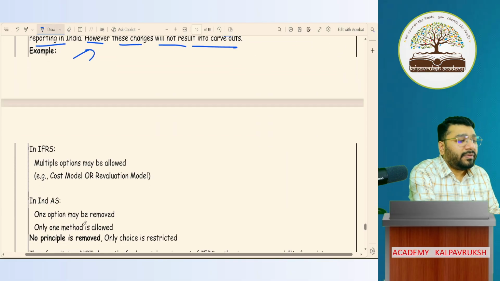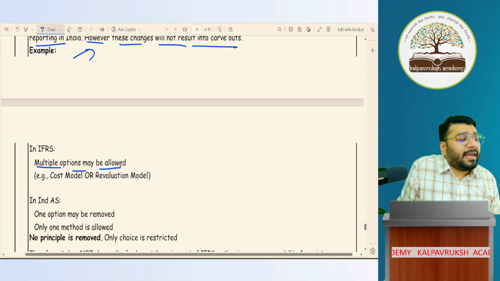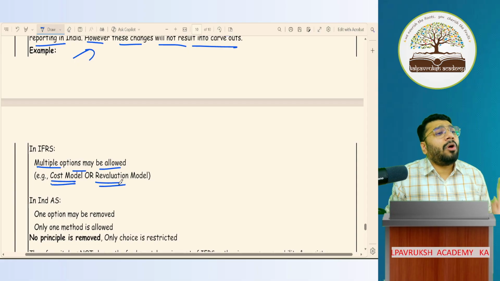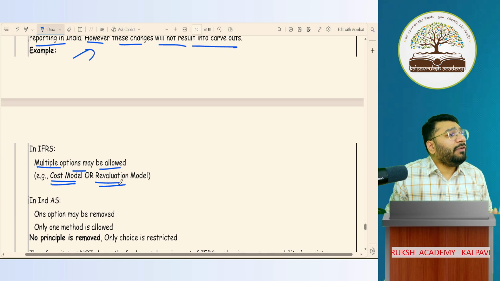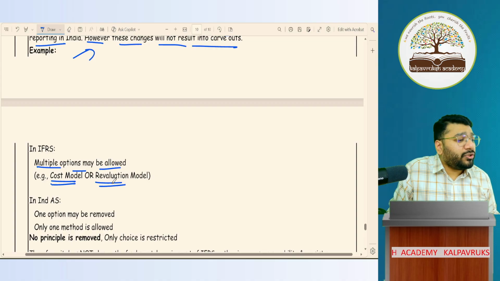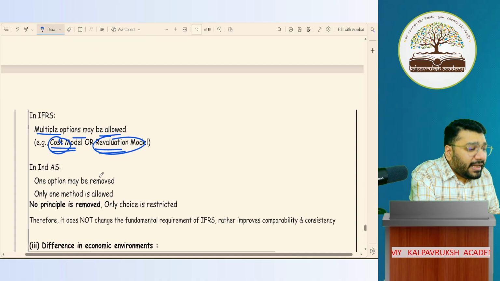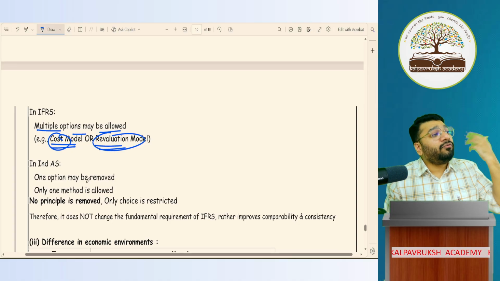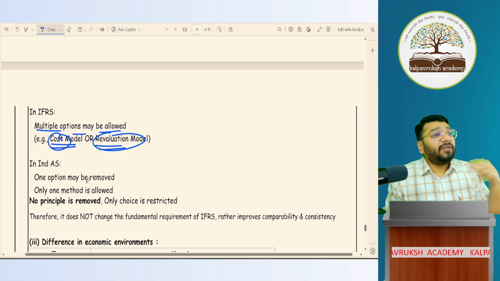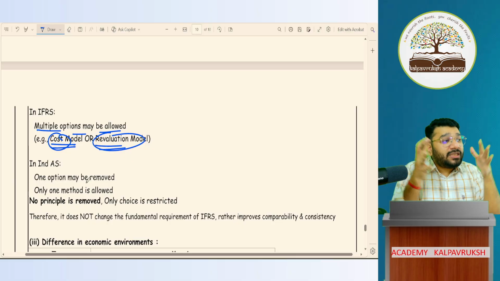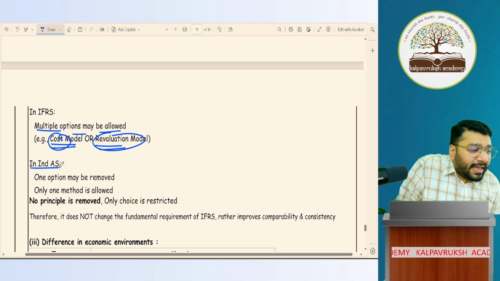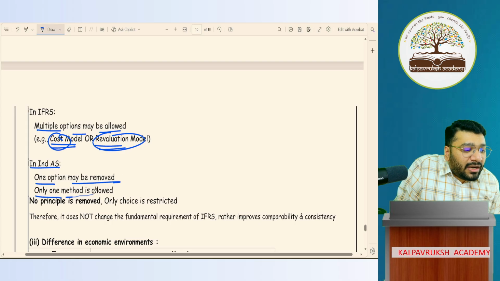Example of this, sir. In IFRS, multiple options may be allowed. That is, you can either go with the cost model or the revaluation model. Let's say in property, plant, equipment, accounting for fixed assets, there are two models of valuation. One is the cost model, second is the revaluation model in IFRS. In Ind AS, what did we say? No, don't give two options, just give one option to them. If three options are given, then they say don't give three options, just give two options. So options were a little limited in Ind AS. So in Ind AS, one option may be removed, only one method is allowed.